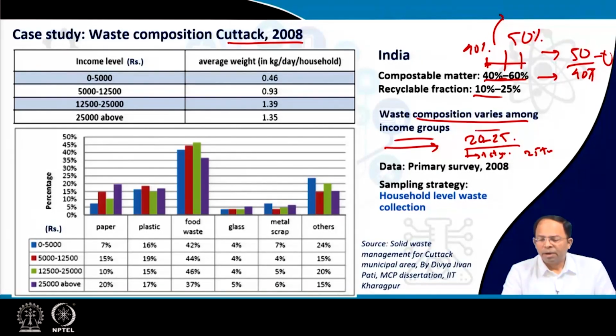Because the income pattern will change during this time period. Even if I assume that the consumption patterns will remain the same, that is, a person who belongs to the high income bracket today will consume similar items in future also.